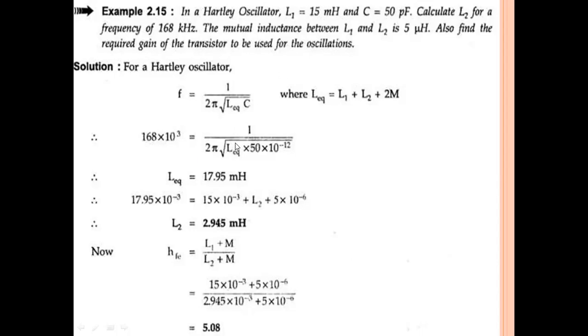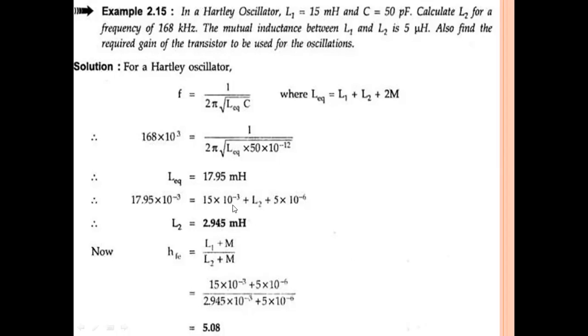So 168 into 10 power 3 is equal to 1 by 2 pi square root of L equivalent into C. What is C? C is 50 picofarad, that is 50 into 10 power minus 12. So then we find L equivalent. L equivalent means we know the formula, L1 plus L2 plus 2M.